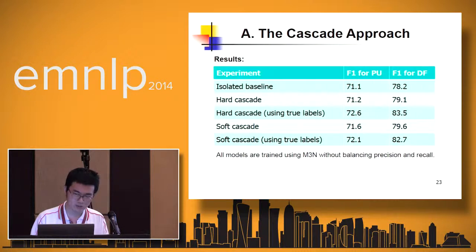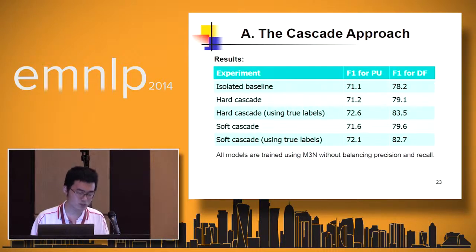Now we come to the rescoring approach. The standard formula for doing the cascade is the probability of the first step prediction given the input times the probability of the second step prediction given the first step output and the input. One problem with the cascade approach is that it only passes one best output to the second step. So this might cause significant error propagation. A straightforward solution is to propagate multiple hypotheses instead of one best hypothesis.